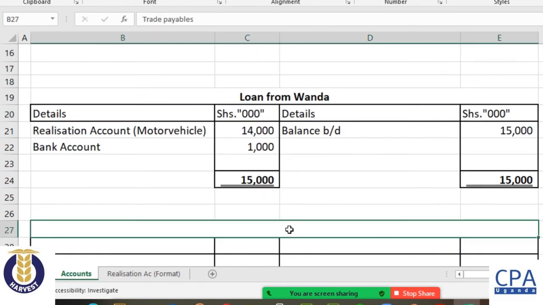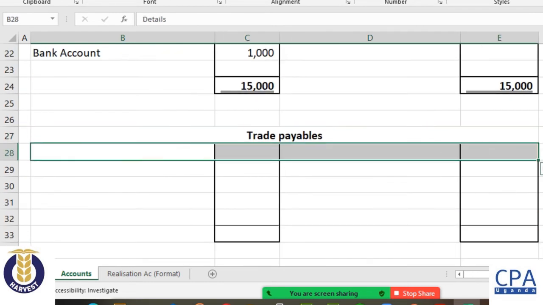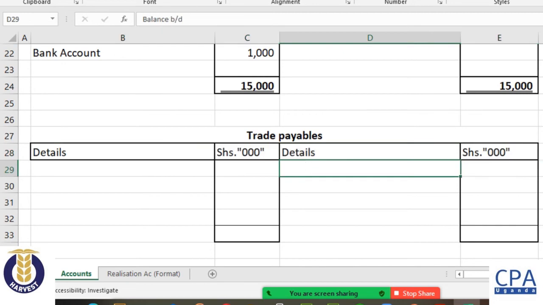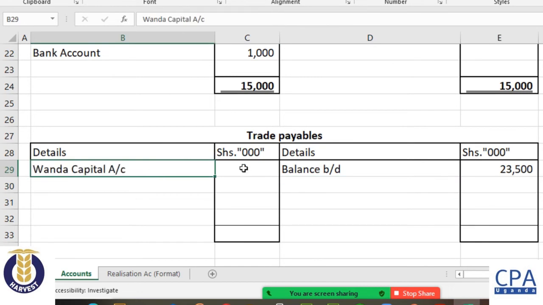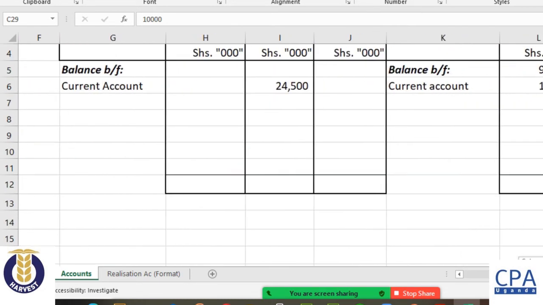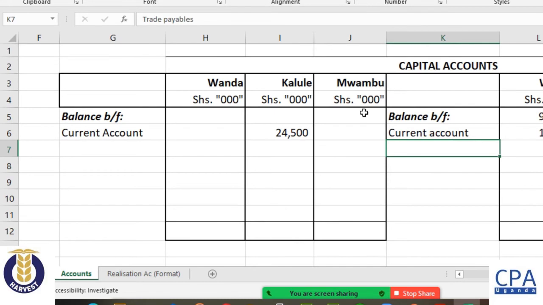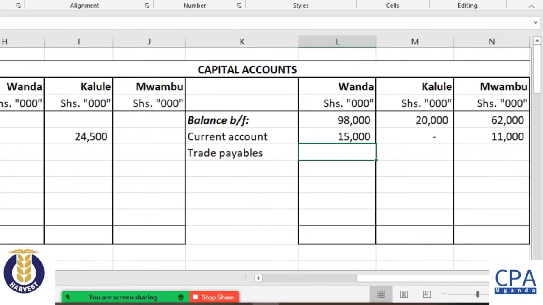We have settled him. Then the trade payables, as we have seen, the balance is 23,500, which partly was taken over by Wanda. I think this is Wanda's capital account. Wanda took over part of the trade payables, so I expect that entry to come to this account, the 10 under Wanda.